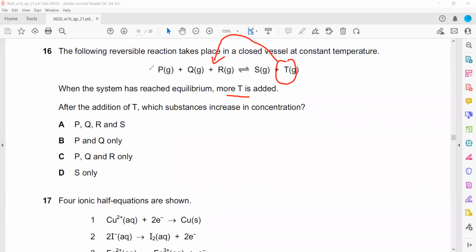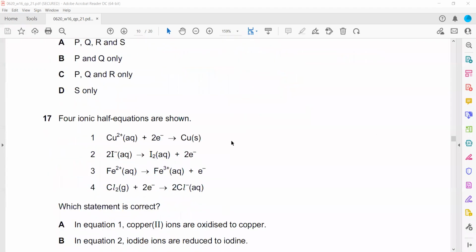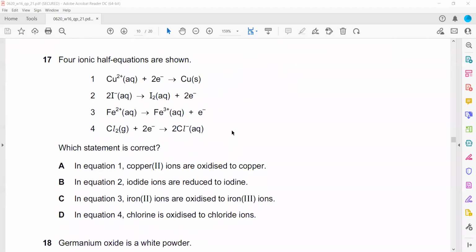Four ionic half equations are shown. Which statement is correct? So for question 17, we have to identify the statements which are correct. In equation 1, look, copper ion gains electrons.